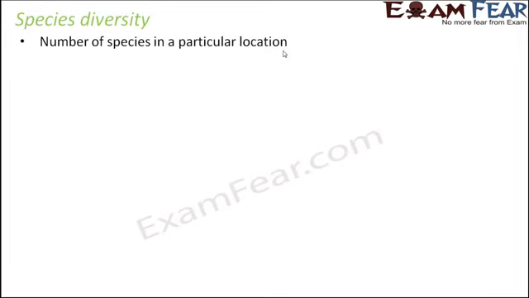Let us suppose we consider a particular area. In that area you might have dogs, cats, cows, human beings. So you have different species, but they all are present in the same area. Due to the presence of different species, a different variety of living organisms are present there.